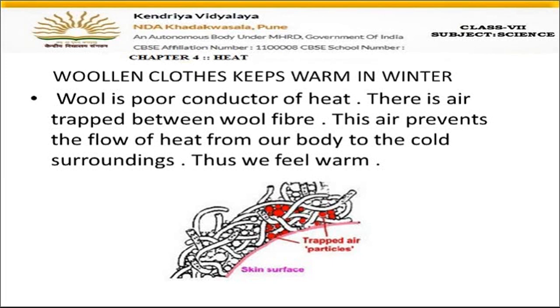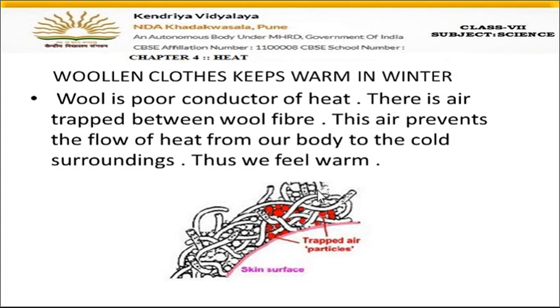Okay. So you can see here the diagram that wool is a fiber, right? So it has small spaces in between. In these small spaces, these red color particles which are shown here are air molecules. So air gets filled in between the wool particles. In between the woolen spaces, air is filled. So we all know that air is a bad conductor of heat, poor conductor of heat.